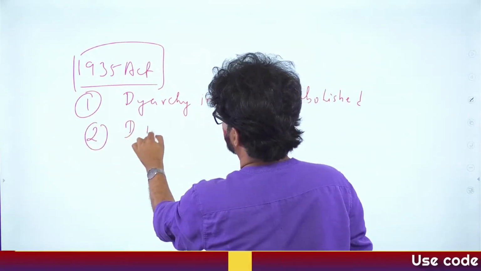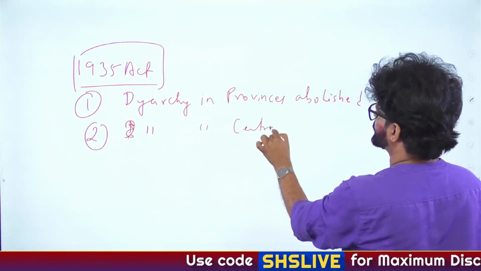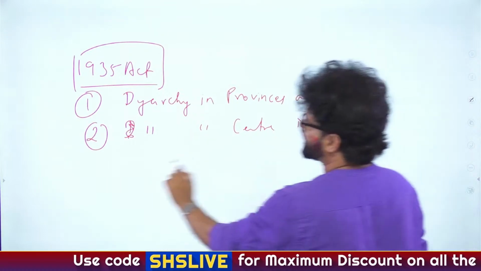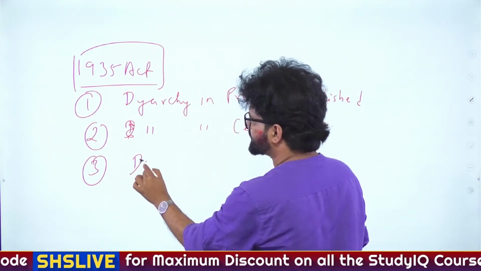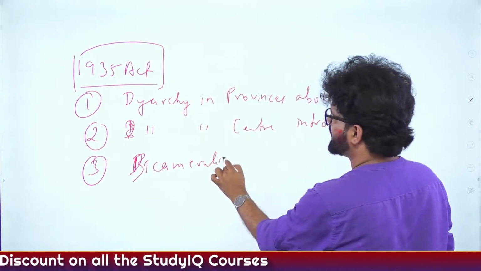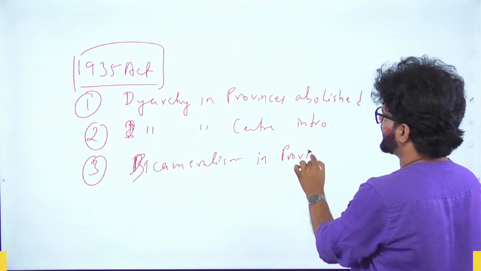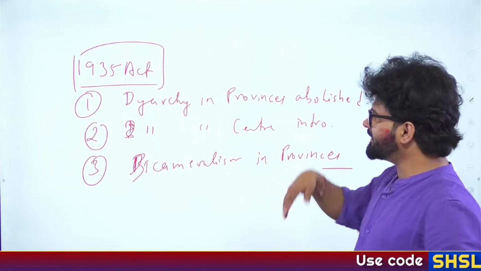I'm not writing the whole thing. I will just write like this because I'm lazy. So Diarchy at the center introduced. Fine. Bicameralism in provinces introduced. So this bicameralism, this Lok Sabha, Rajya Sabha thing, that happened via the 1919 Act. And this Legislative Assembly and Council thing happened via the 1935 Act.